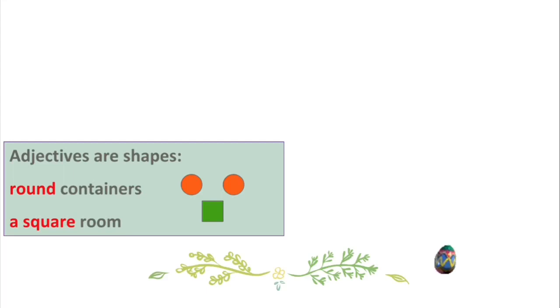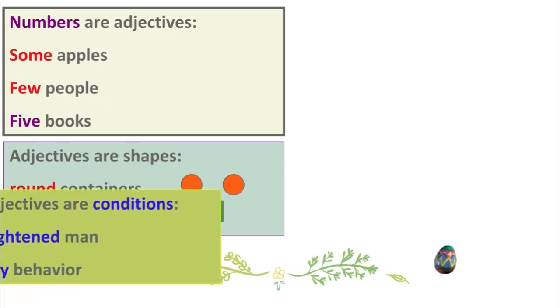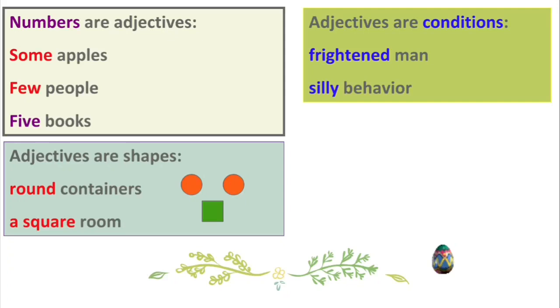Adjectives are the names of shapes, like round containers, a square room. Here, round and square are adjectives. Numbers are also adjectives, like some apples, few people, five books. Here, some, few, five, or any kind of cardinal and ordinal number are also adjectives. Look here. Adjectives are conditions also, like frightened man, silly behavior.